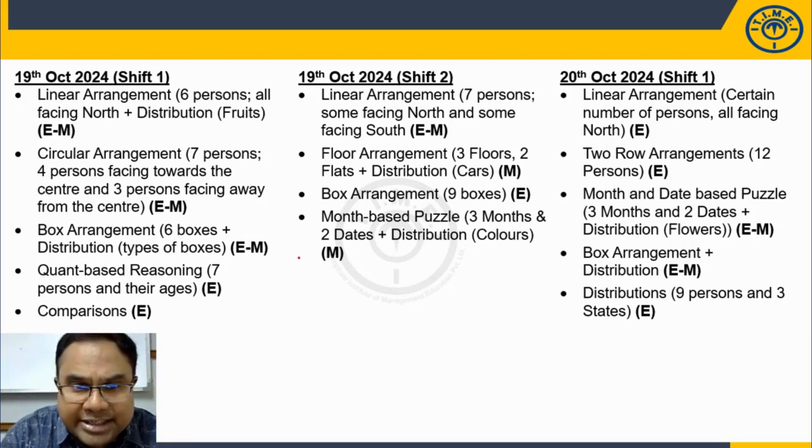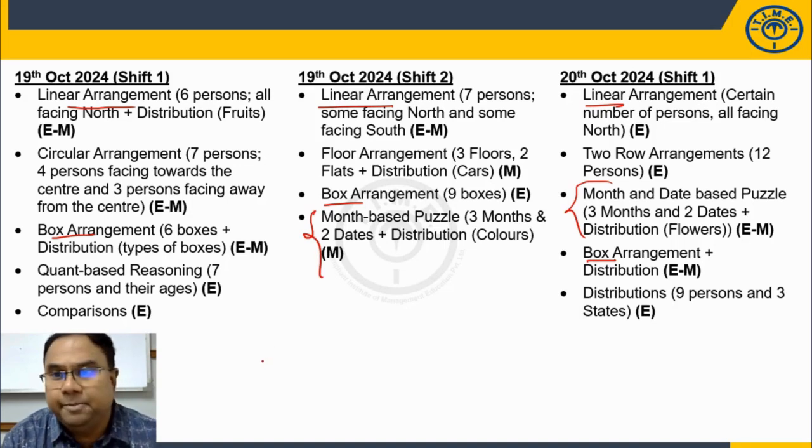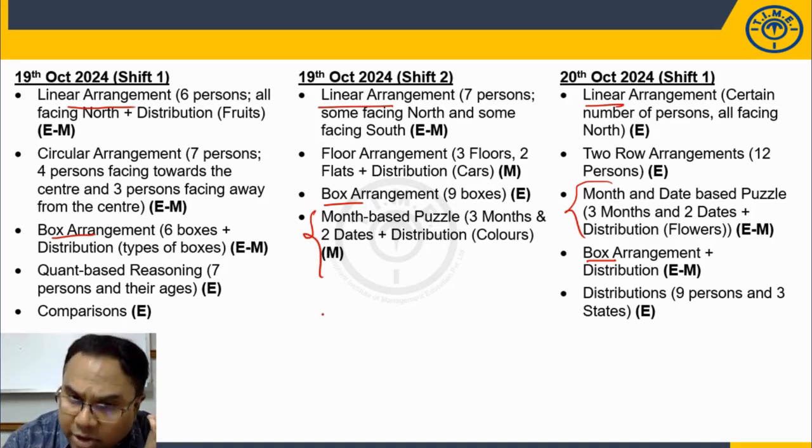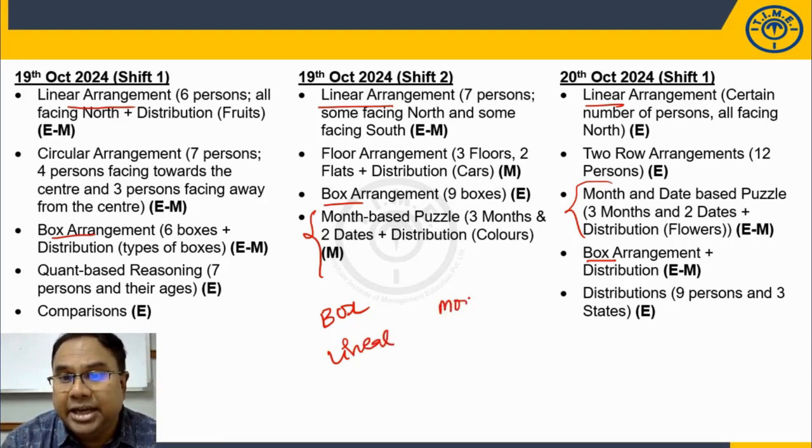But if you observe this time, definitely in all the slots we have questions on linear arrangement. In all the slots we have questions on box arrangement. In 2 slots we have questions on month and date based puzzle. Then distribution comparison, 1 slot there, 1 slot not there, but almost all the slots we have come across box arrangement and linear arrangement, and out of these, 2 slots have month and date based puzzle, right?